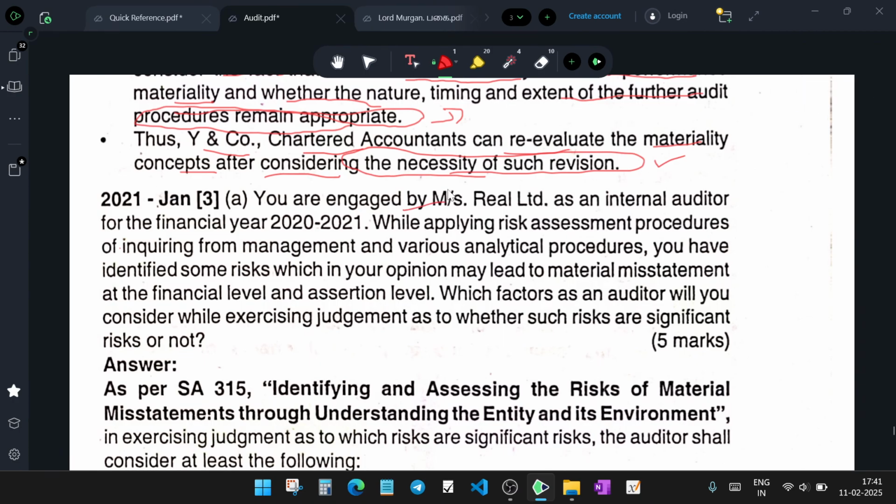You are engaged by Mrs. MS Real Estate as an internal auditor for the financial year 21-22. While applying the risk assessment procedure, inquiring from management and various analytical procedures, you have identified some risk which, in your opinion, may lead to material misstatement. It's your opinion at the financial statement level and assertion level.